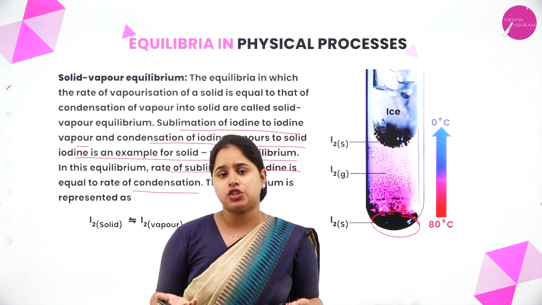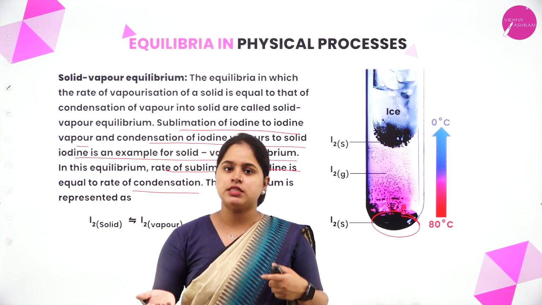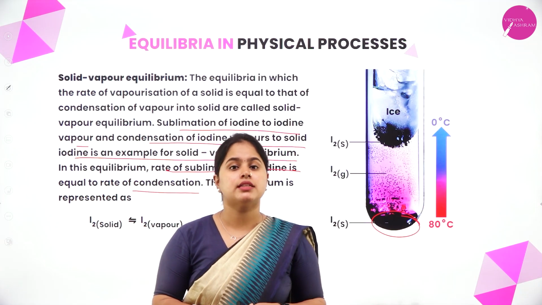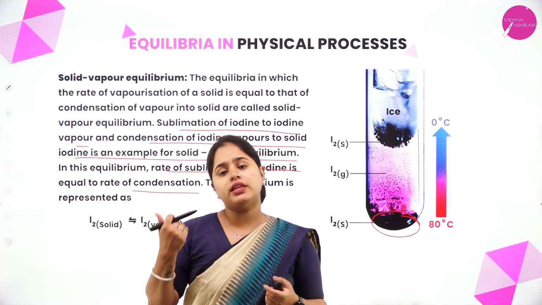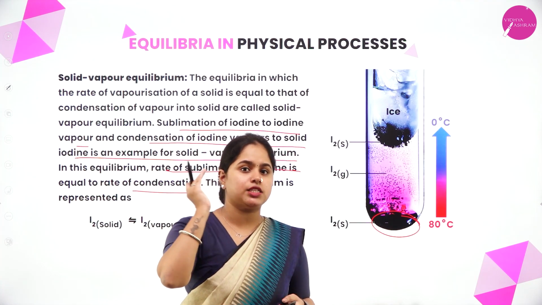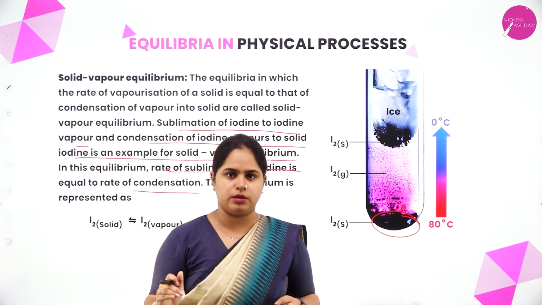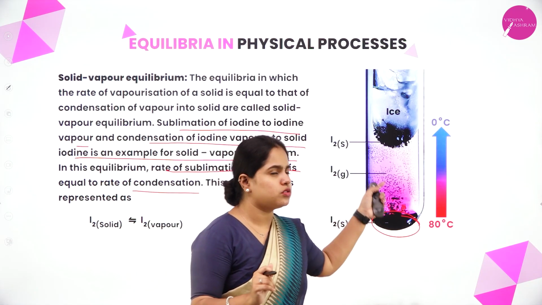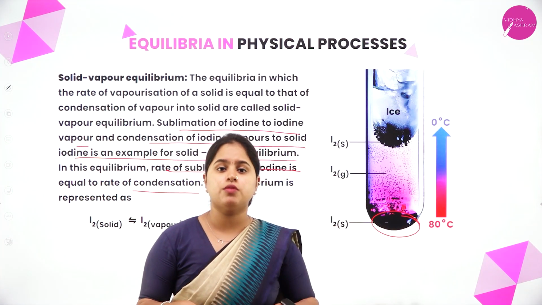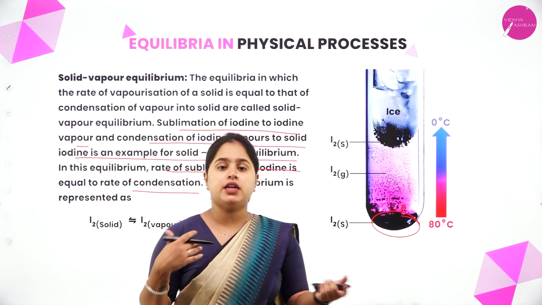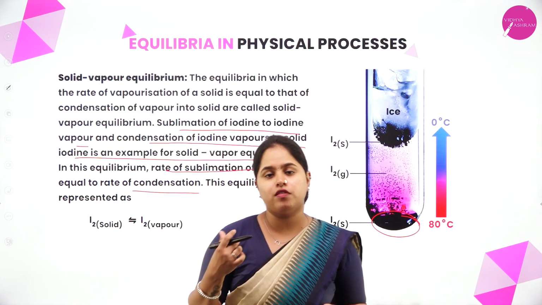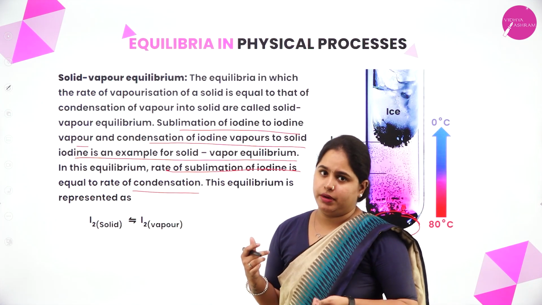We feel that the reaction is not taking place, but both reactions are actually taking place at the same rate and simultaneously. So eventually, what will be happening? The rate at which solid is getting converted into gas will be more. That is, the forward reaction will be more. That is why you will only be able to see a small color here. Later it will be completely purple throughout the test tube. Why? Because the rates of both reactions will become equal. So this is an example of solid vapor equilibria, right?